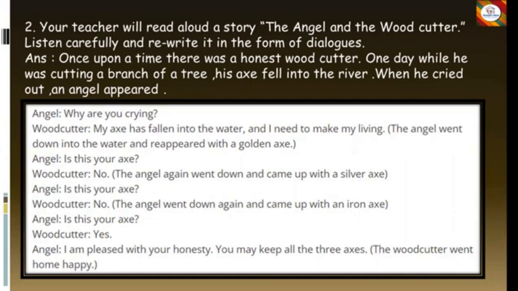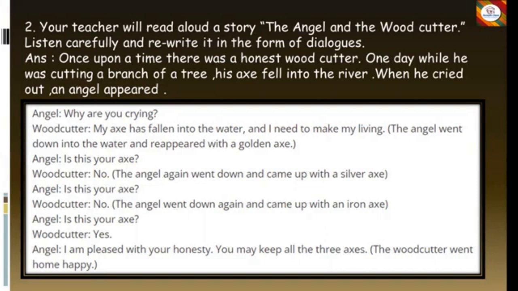Angel: Why are you crying? Means the angel is speaking now, the angel is talking to the woodcutter. Woodcutter: My axe has fallen into the water and I need to make my living. After listening to this, the angel went down into the water and reappeared with a golden axe. Angel: Is this your axe? Woodcutter: No. The angel again went down and came up with a silver axe.